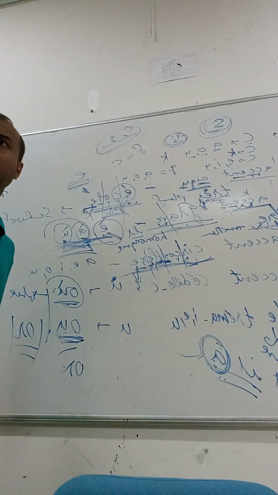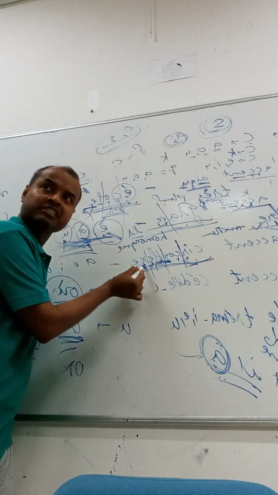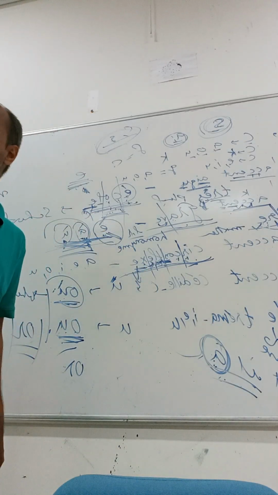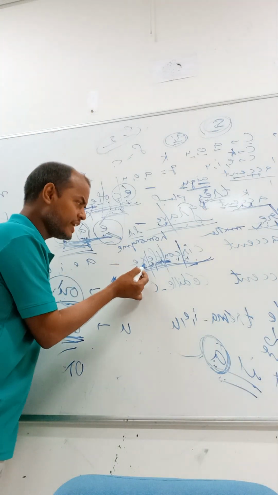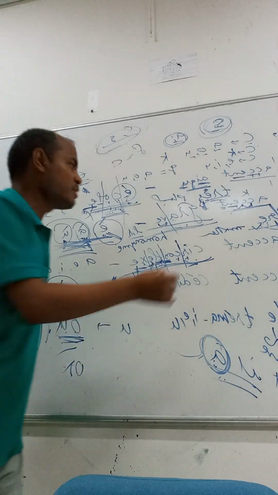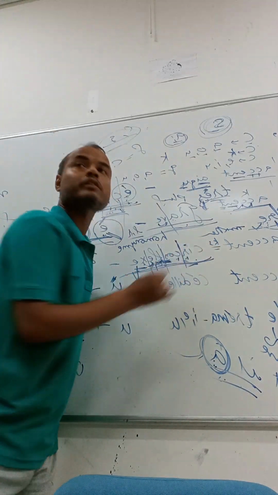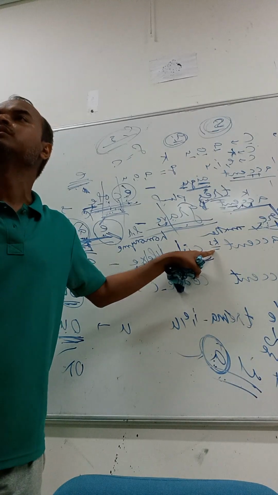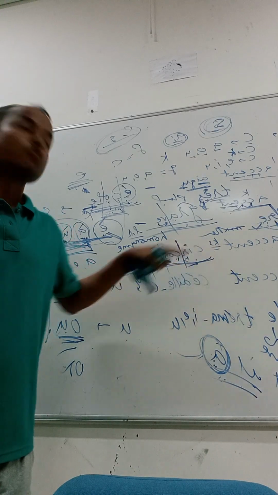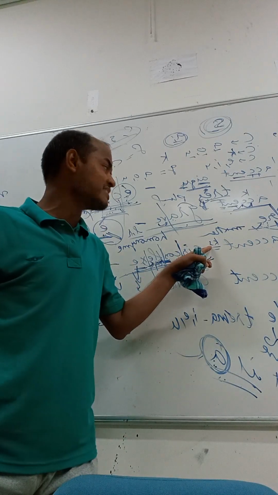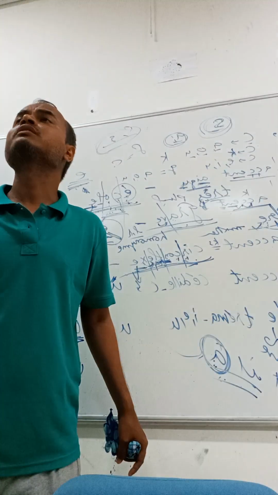Clear? Now see here, whenever X is in the middle of a word, in that case X will be pronounced Kus.